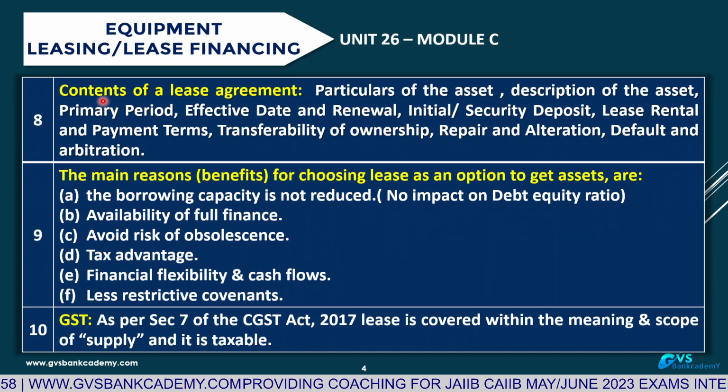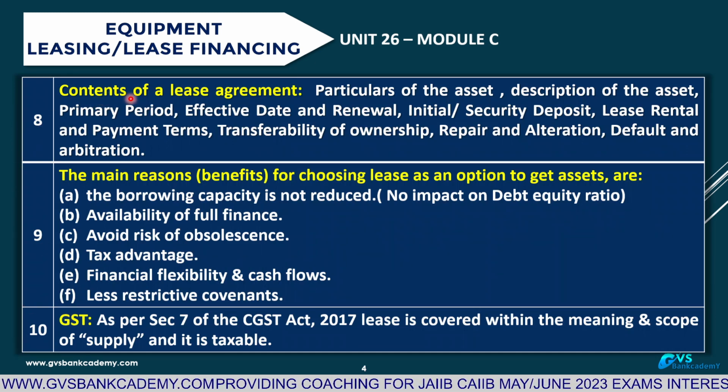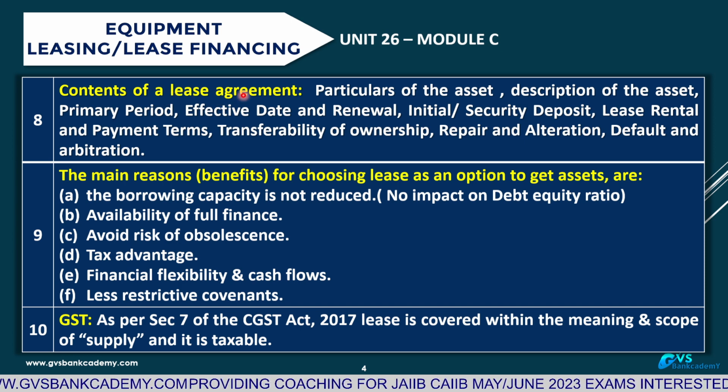Point number 8, what are the general contents of a lease agreement?